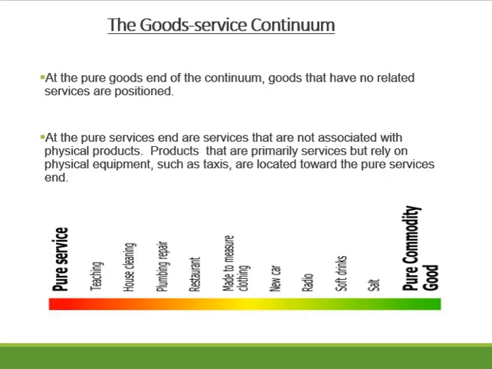For example, goods such as furnaces, which require accompanying services such as delivery and installation, are situated towards the pure goods end. Products that involve the sale of both goods and services, such as automobile shops, are near the center, and the products that are primarily service based, like taxis, etc., are located towards the pure services end.